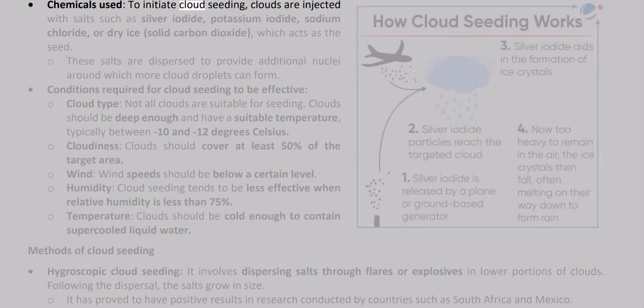Chemicals used to initiate cloud seeding. Clouds are injected with salts such as silver iodide, potassium iodide, sodium chloride, or dry ice (solid carbon dioxide), which acts as the seed. These salts are dispersed to provide additional nuclei around which more cloud droplets can form.